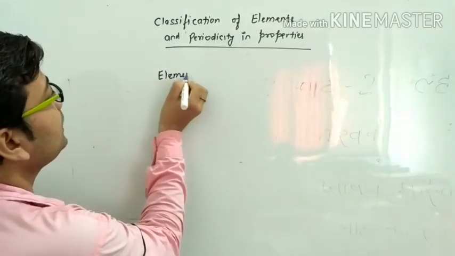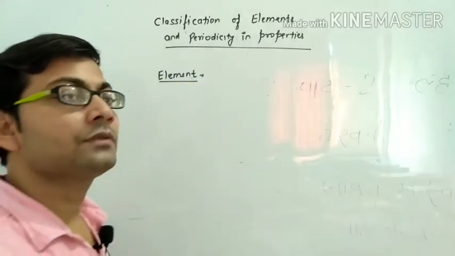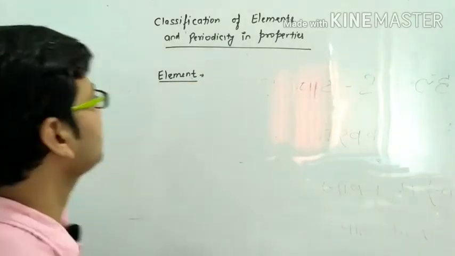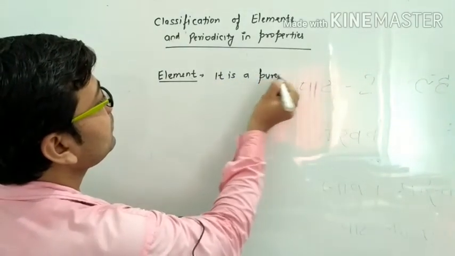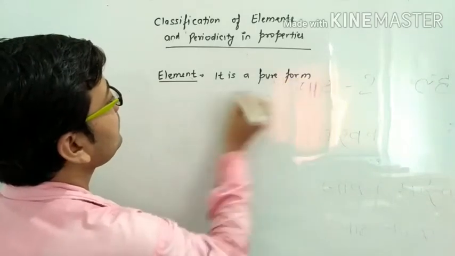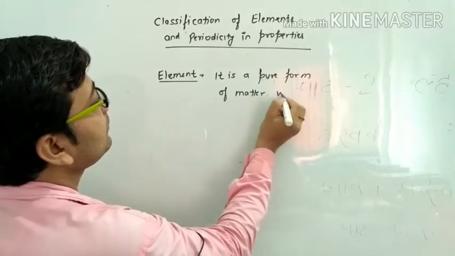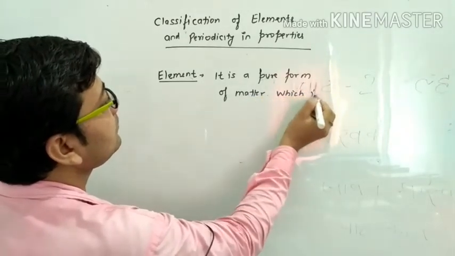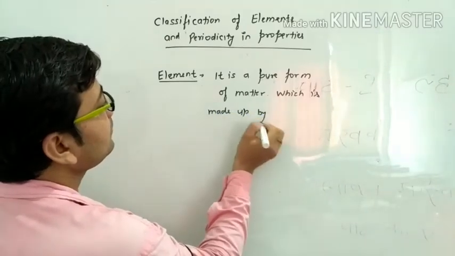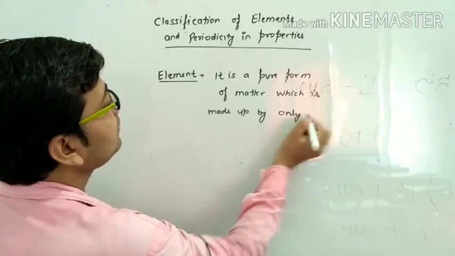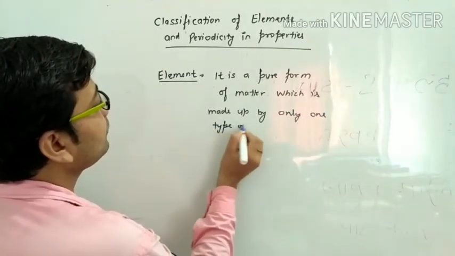Elements are actually a pure form of matter, which is made up of only one type of atom.